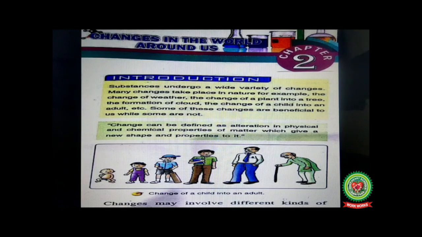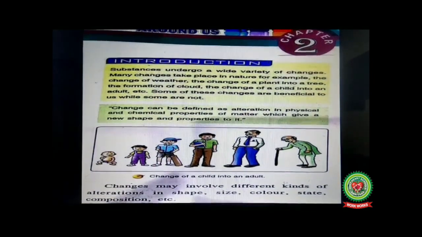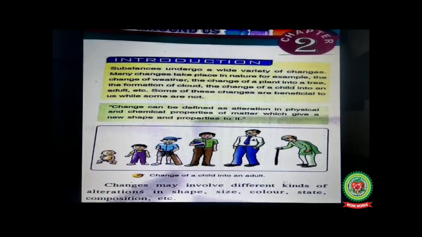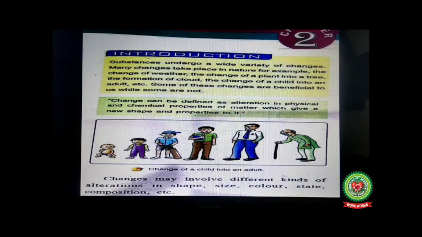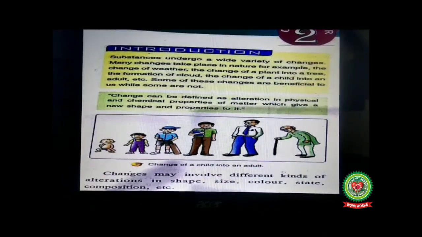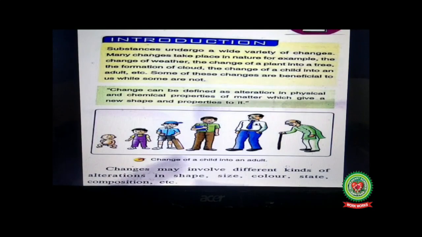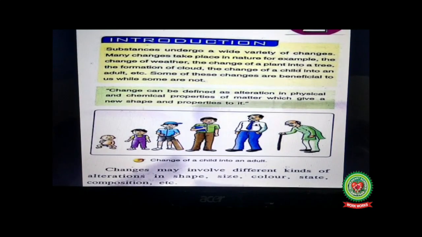Now, let's start with the reading of the chapter Changes in the World Around Us. Introduction. Substances undergo a wide variety of changes. Many changes take place in nature. For example, the change of weather, the change of a plant into a tree, the formation of cloud, the change of a child into an adult, etc. Some of these changes are beneficial to us while some are not. Students, change is a law of nature. Change is happening at every second in nature.